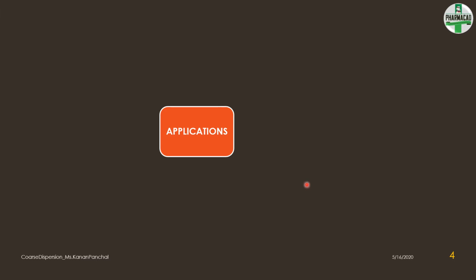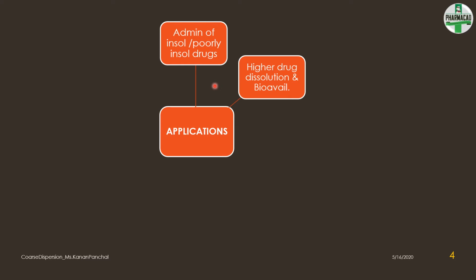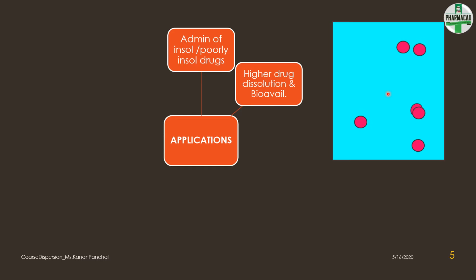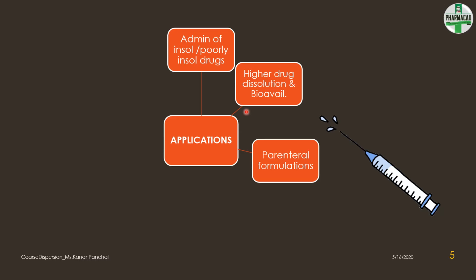So let us now look at the applications of a pharmaceutical suspension. An aqueous suspension becomes a very useful formulation for administering insoluble or poorly soluble drugs. Now these are drug particles dispersed in a dispersion medium. Now they are in a constant random motion, that is Brownian motion. Now these dispersed drugs possess an overall large surface area. Thus this ensures a high availability of drug for dissolution and hence a better absorption. So the bioavailability of such formulation also increases.